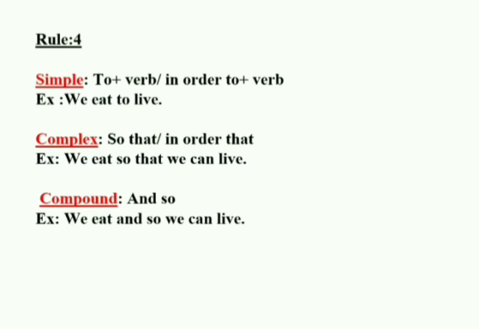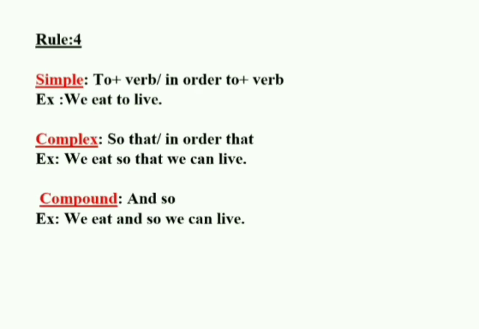Here you can use so that instead of to, or in order that instead of to. And you also should follow the rule of so that from completing the sentence. After so that you have to use a subject and then you have to use can or could. And after can or could you have to use V1 or the base form of the verb.